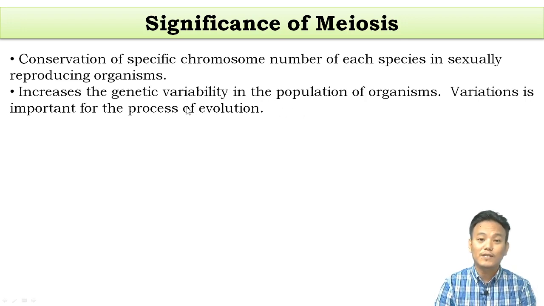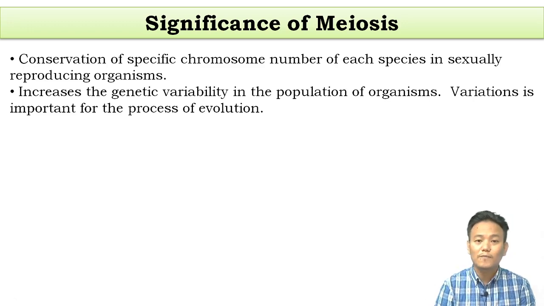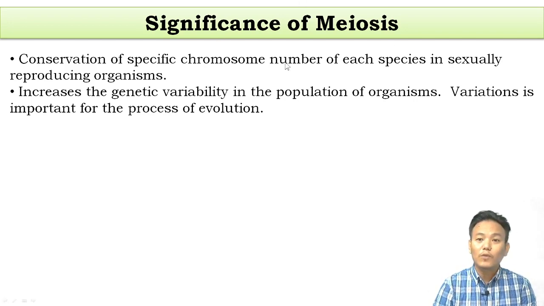of genetic variability within the population of organisms. Except in identical twins, there is genetic variability. Since they are sexually reproducing organisms, there is involvement of meiosis in the formation of gametes, and meiosis results in the formation of unique gametes, which means they have a unique composition of genes.